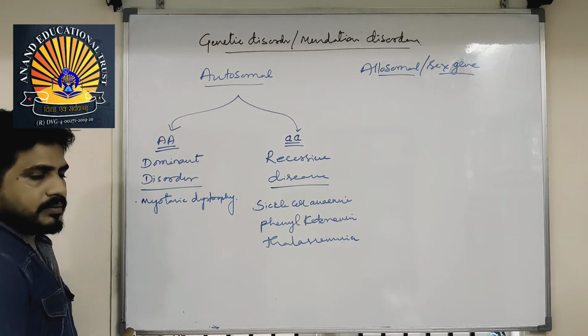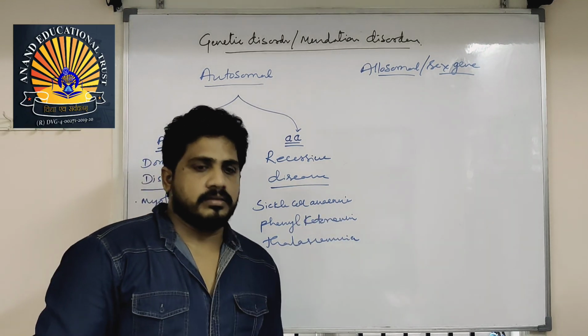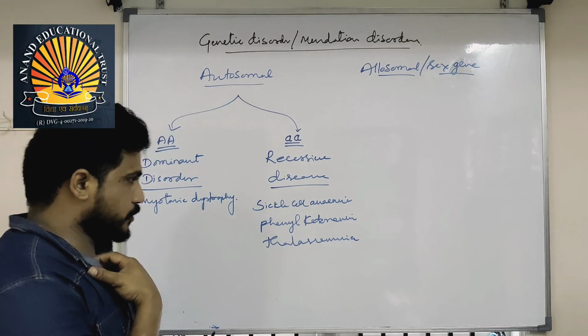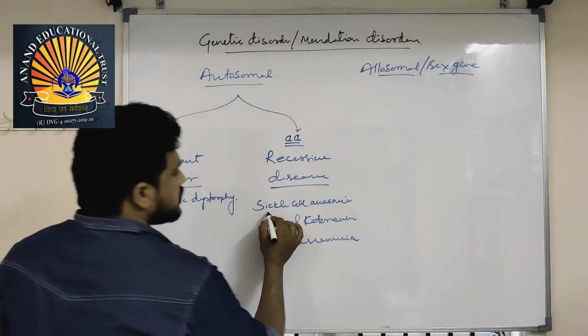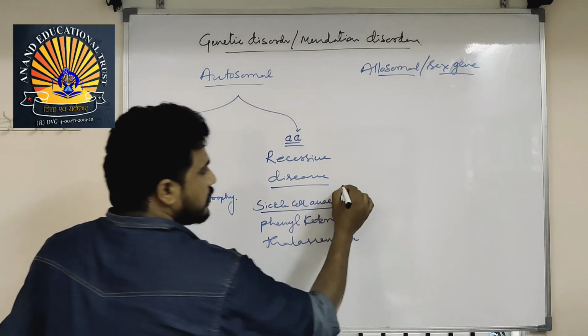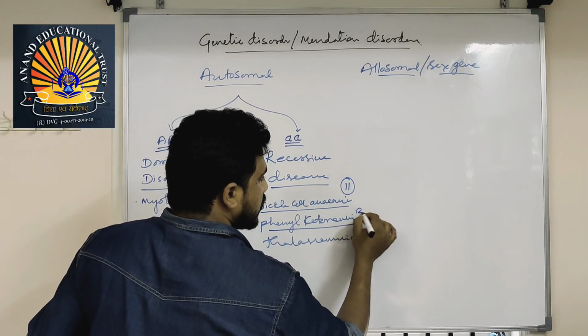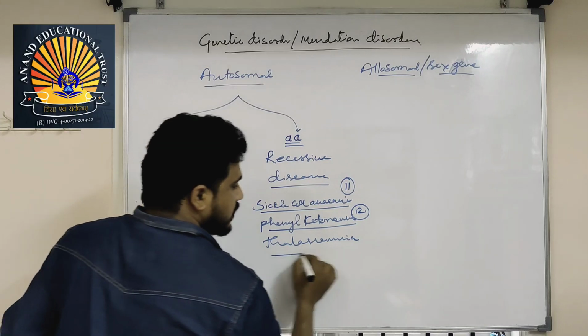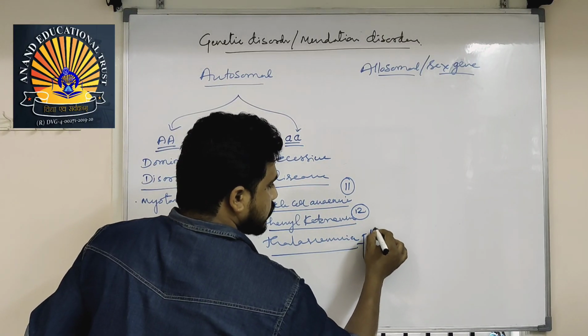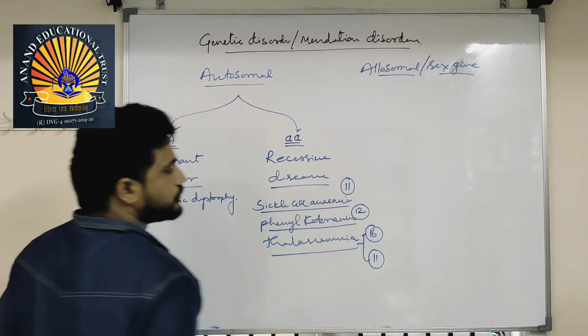These are what is given in the NCERT for NEET. Sickle cell anemia comes on the 11th chromosome. Phenylketonuria comes on the 12th chromosome. Thalassemia comes on the 16th chromosome as well as the 11th chromosome.